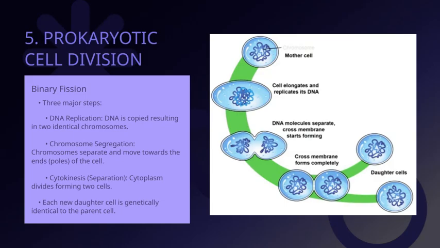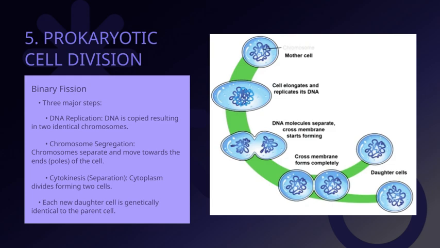Now, let's look at what happens during prokaryotic cell division. First, each new daughter cell is genetically identical to the parent cell, which means the genetic information is faithfully copied and passed on. This is crucial for maintaining consistency within bacterial populations. Next, we have cytokinesis, or separation, where the cytoplasm divides, resulting in two distinct cells. This process ensures each new cell has the necessary cellular components to function properly.